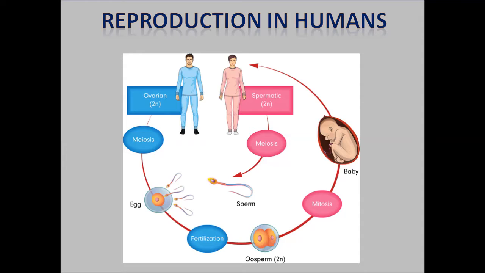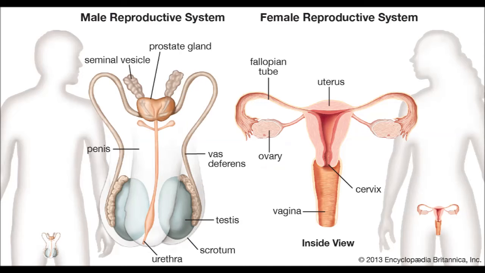The offspring or the baby grows and reaches puberty, when he or she starts becoming reproductively mature. Eventually, he or she grows into an adult and mingles with another adult to create life. In this lesson, you will learn about the human reproductive systems in detail. There are special terms associated with the human reproductive system.